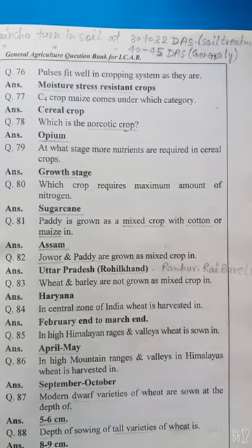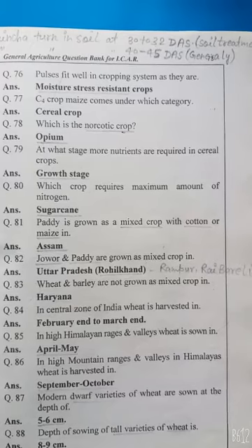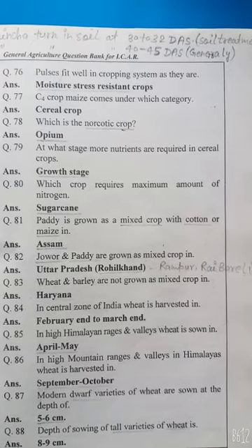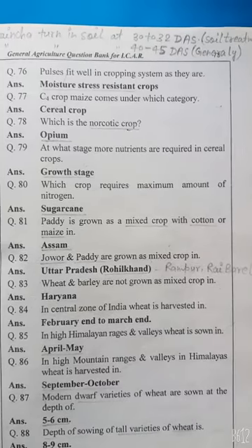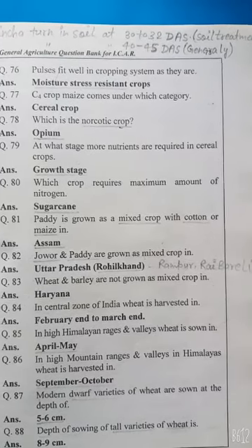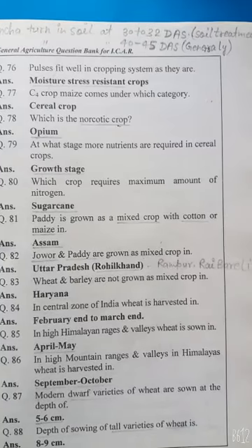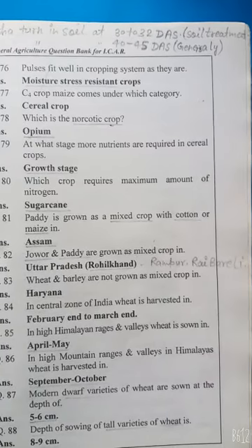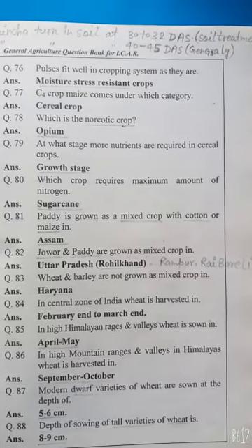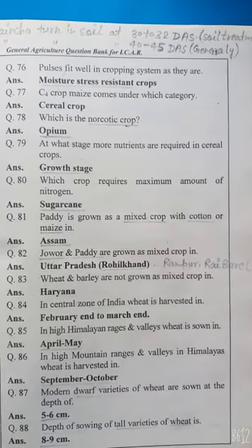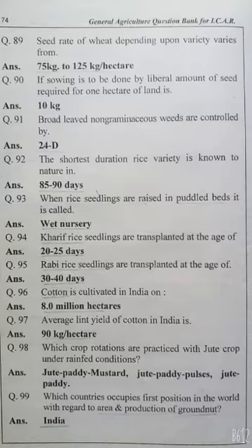In the central zone of India, wheat is harvested in February to March. In Himalayan range and valley, wheat is sown in April to May. In high mountain range valley in the Himalayas, wheat is harvested in September to October. Modern dwarf varieties of wheat are sown at a depth of 5 to 6 cm. Depth of sowing of tall varieties of wheat is 8 to 9 cm.